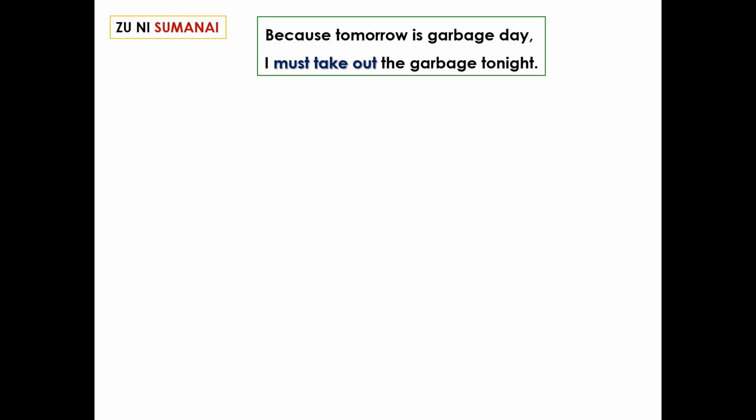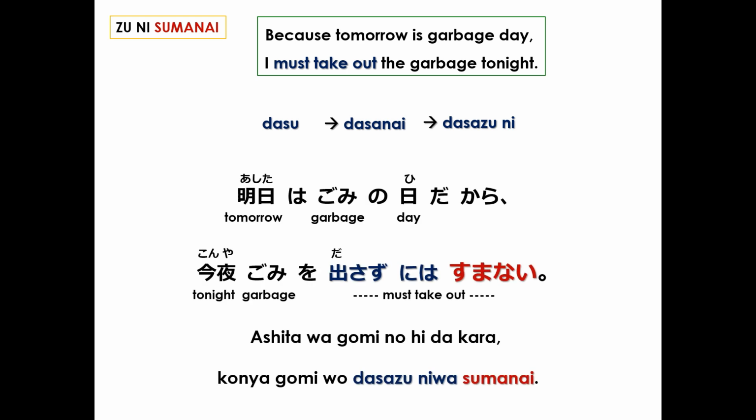Because tomorrow is garbage day, I must take out the garbage tonight. Must take out. To take out is 出す. Negative 出さない. Without taking out 出さずに. And in Japanese, the whole sentence, 明日はゴミの日だから今夜ゴミを出さずには済まない。Because tomorrow is garbage day, I must take out the garbage tonight.